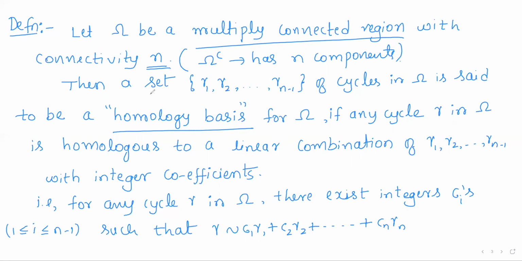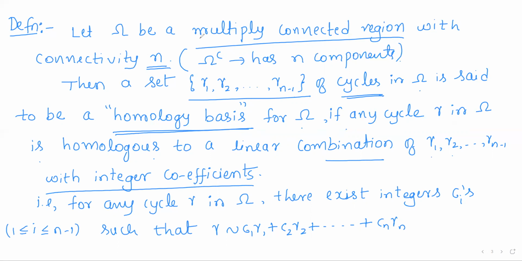Okay, then a set of elements gamma 1, gamma 2, gamma n minus 1 of cycles in omega is said to be a homology basis for omega if any cycle gamma in omega is homologous to a linear combination of the elements gamma 1, gamma 2, gamma n minus 1 with integer coefficients. Right, here we are defining the notion of a homology basis for a multiply connected region.